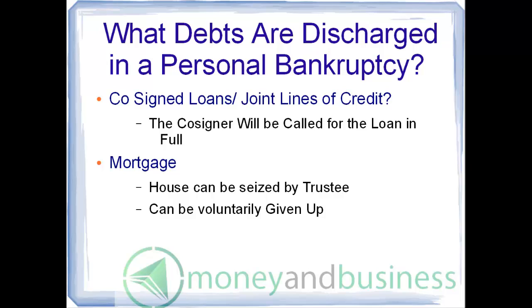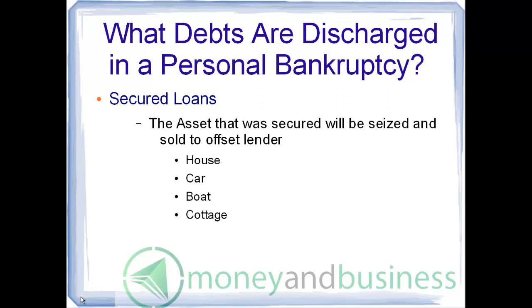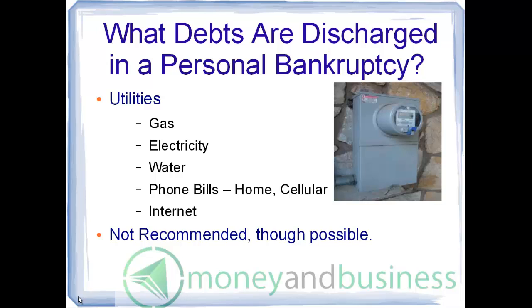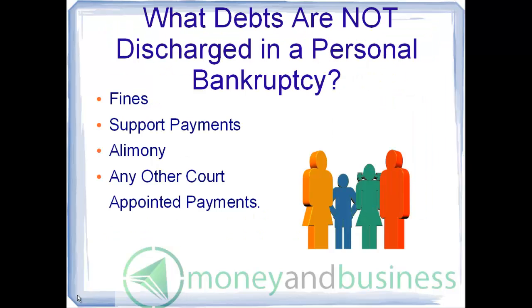Your mortgage can be voluntarily included in a bankruptcy, or if there is equity in it, your trustee will require the equity of the home. There is no difference between a secured loan and an unsecured loan in personal bankruptcy. Secured loans can include a house, car, boat, and cottage. Both can be included. Utility bills such as gas, electricity, water, home phones, cellular phones, and internet bills can be included in your bankruptcy. However, this is not recommended, as these services will still be required. It is recommended to try and pay these off and keep these accounts in good standing.